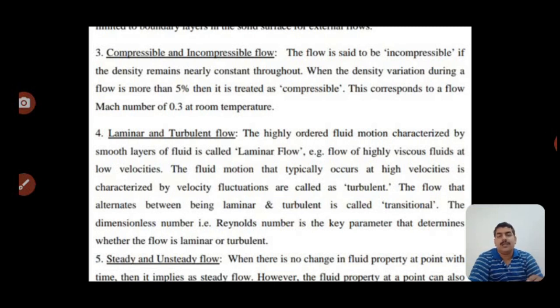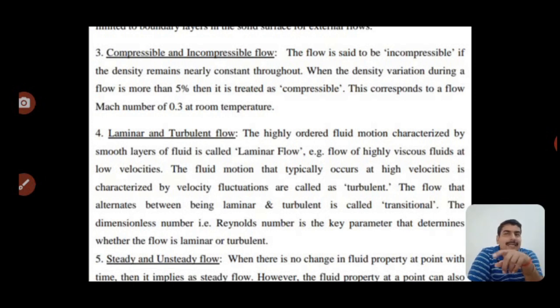For example, the flow of highly viscous fluid at low velocities. The fluid motion that typically occurs at high velocities and is characterized by velocity fluctuations is called turbulent. Velocity fluctuates in the case of turbulent flow.